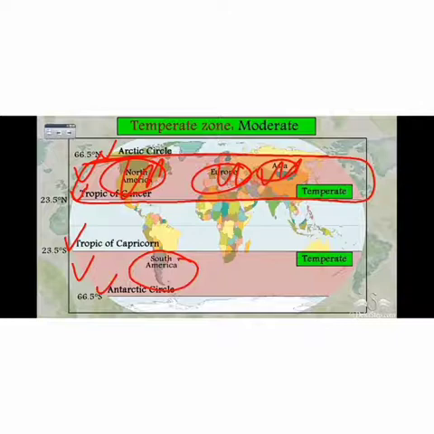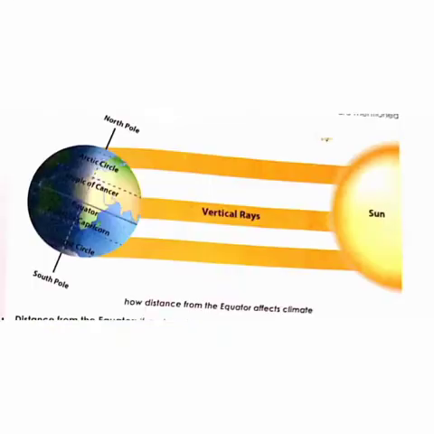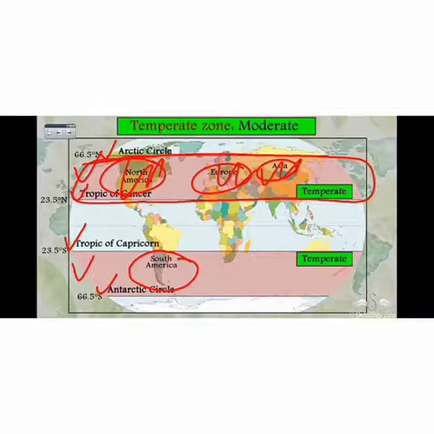Children, there are 4 seasons here: summer, autumn, winter and spring. Changes between seasons are distinct but not extreme. This region experiences slightly slanting rays of the sun. Therefore the climate is neither too hot nor too cold. Moderate rainfall is also seen in this zone. In the temperate zone you will see some countries: Argentina, south of Brazil, southern United States, eastern Australia. Countries like these fall under the temperate zone.